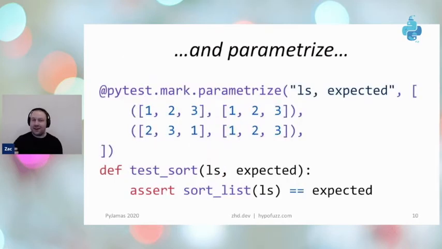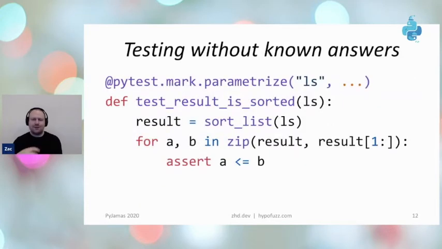which would let us get away from this problem where we have to think up every input and output in advance, we could work out some way of finding a large collection of lists or randomly generated lists and run a test function for all of them where we don't have to specify what the correct answer is. And so this test function checks that our resulting list is sorted, right? We check that for each pair of elements, the earlier element is less than or equal to the later element. The only problem is this would actually pass for my really fast implementation.